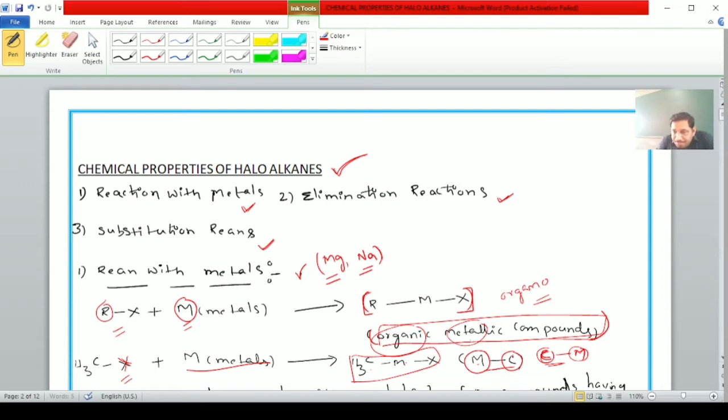Here, students, alkyl halides are organic compounds. In CH3MX, the carbon atom is organic and the metal is metallic in nature. Carbon and metal combine with one another by using a covalent bond. Hence, it is known as organometallic compound. Clear, students?